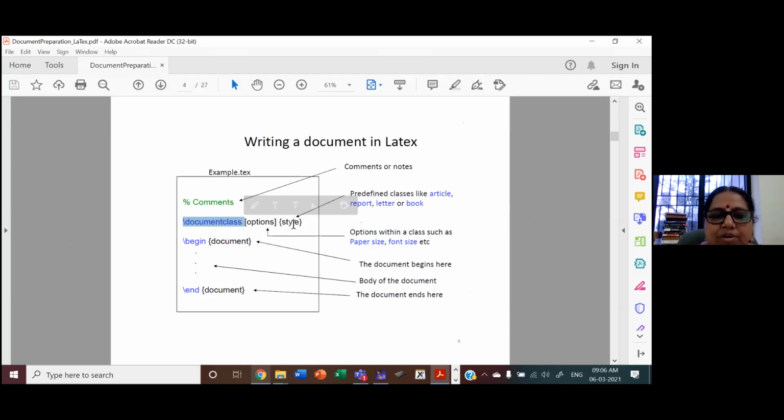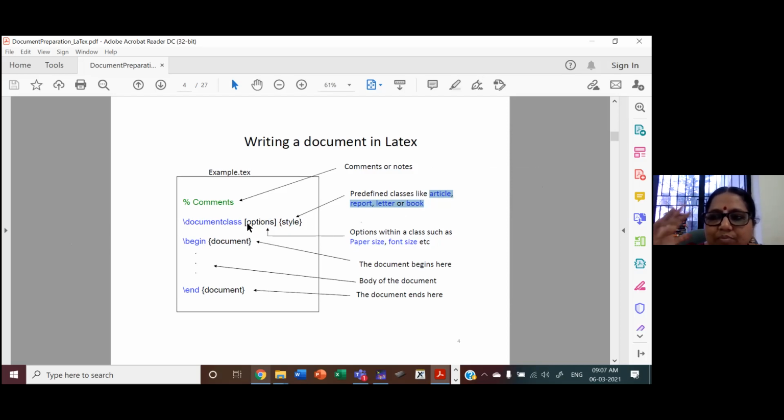So this is a document class and there is a style. What is a style? Style could be one of the four I told you before: article, report, letter, or book. And for this particular style, what are the options? Paper size A4, A3, etc. Font size 12, 14, all that. And many other options are available. If you type documentclass in TeXstudio, you will get the format help.